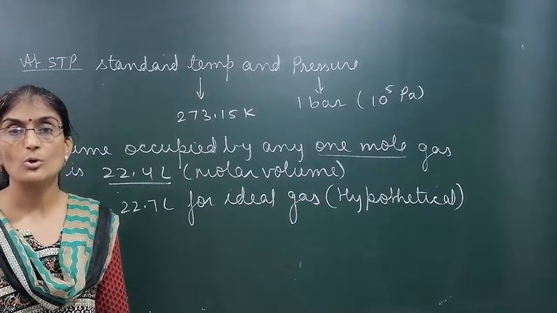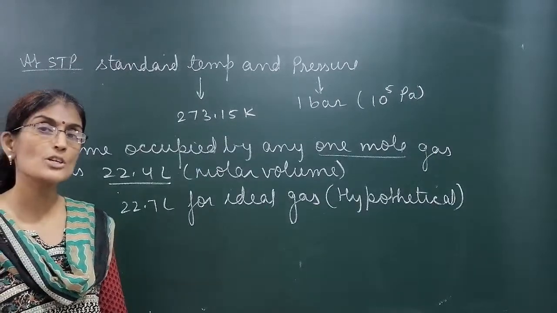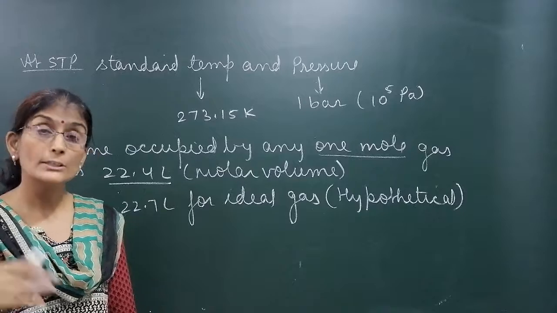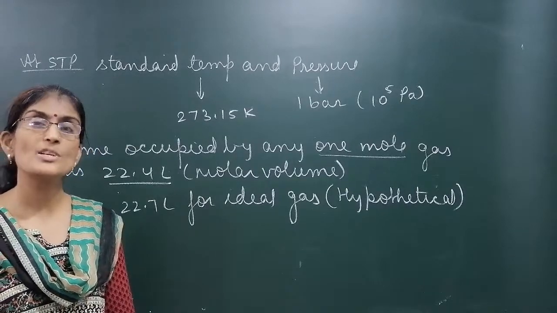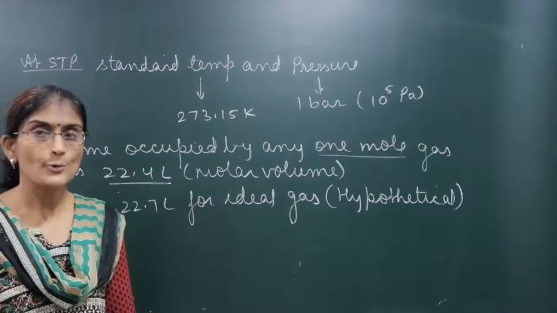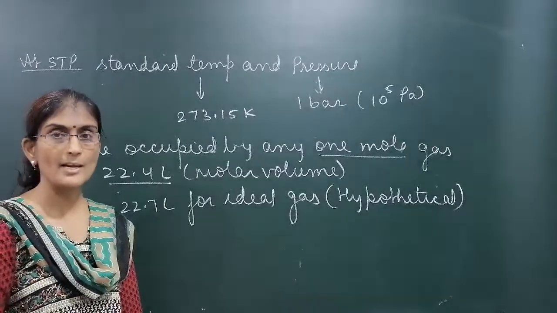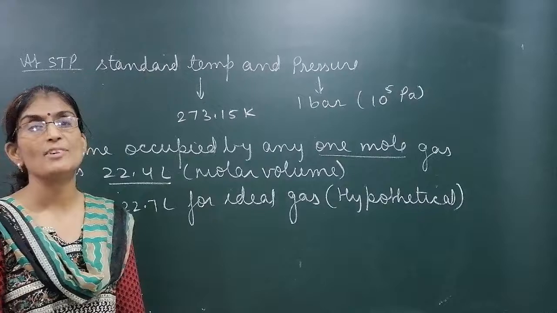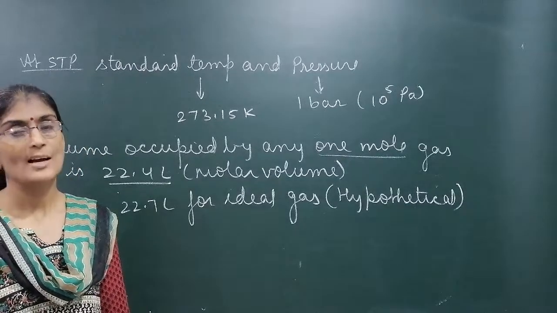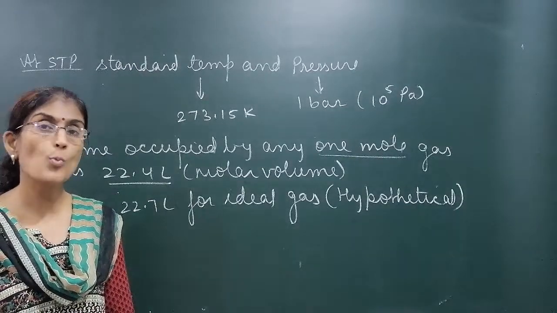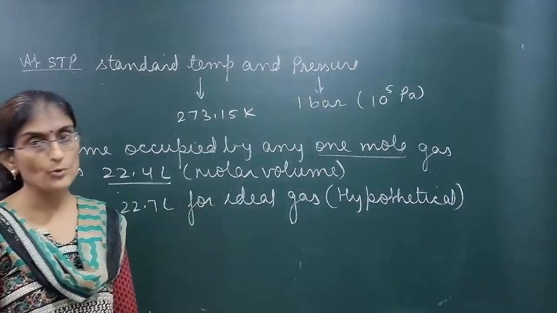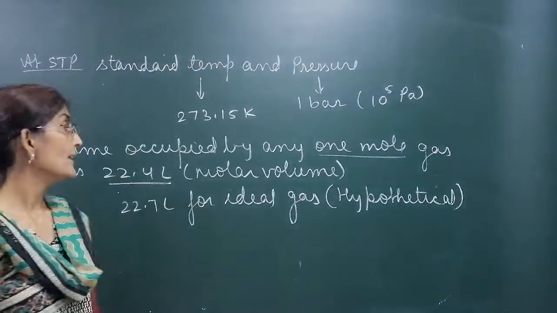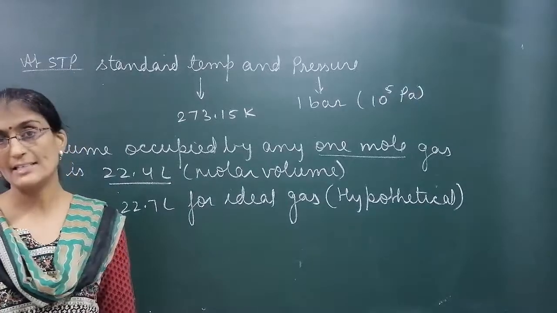Practically તમે કરવા જાઓ તો દરેક temperature pressure ઉપર બોયલ્સ law, ચાર્લ્સ law, ગેલો-સેક્સ law દરેક gas follow નથી કરતી. તો રિયાલિટીમાં કઈ gases હોય છે? Real gases હોય છે. આનો ડિફરન્સ આપણે થોડીક વાર પછી વધારે ડિટેલમાં ભણશું. અત્યારે you have to remember that molar volume of 1 mole of gas is 22.4 liter, but for ideal gas it is 22.7 liters. Okay.